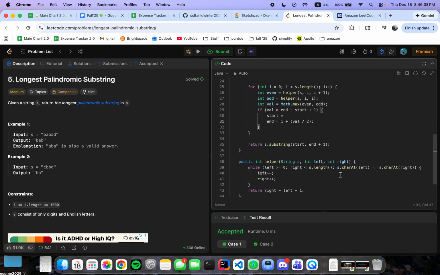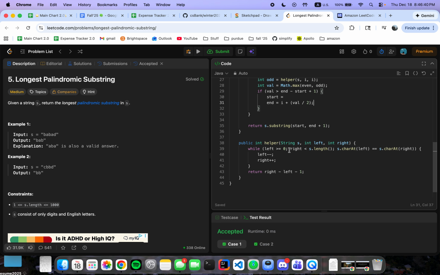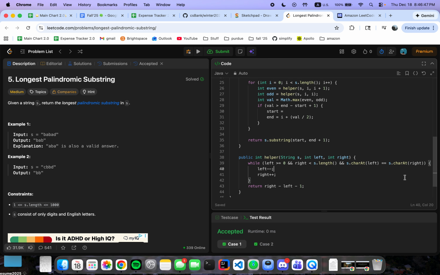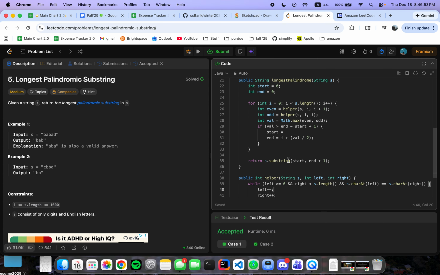Did I... hold on 1 second. I just wanted to make sure I didn't. Oh, okay, I'm stupid. There you go. Char at left is equal to char at right. Left goes there, right goes that way. There you go. Okay.